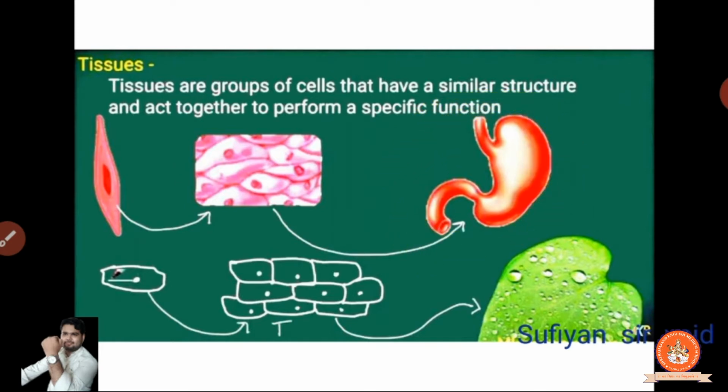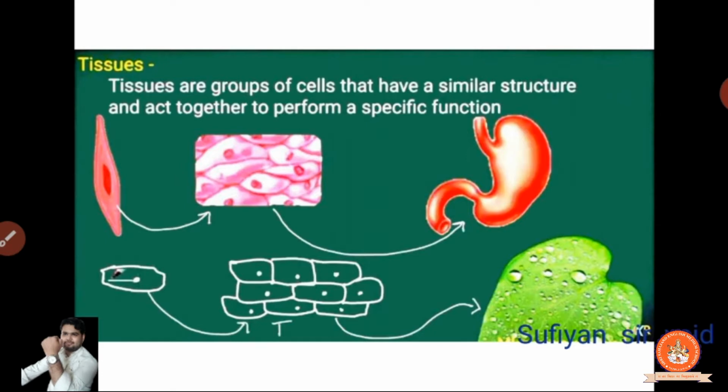Similar thing is for the plant. This is a single cell. The combination of cells gives the tissues, and the combination of tissues gives a particular part of the plant. Clear? So what are tissues? Look here. Tissues are a group of cells that have a similar structure and act together to perform a specific function.